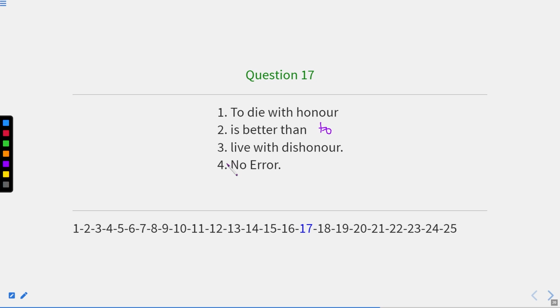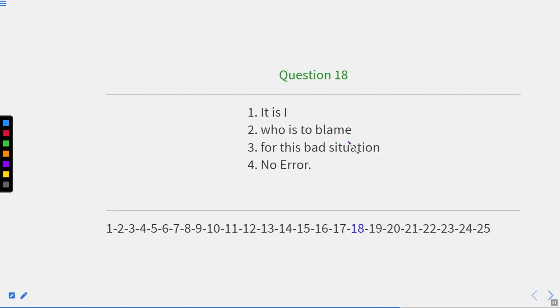So here the error will be in part second, where we need to write "to" after the word "than." So the error is in part 3, where "to live with dishonor" is the correct answer. Okay, now let us move to the next one.